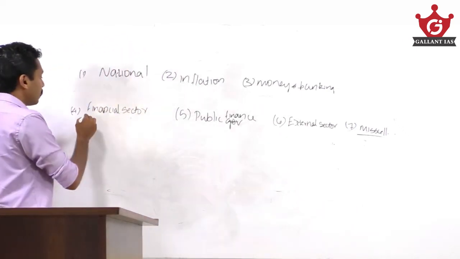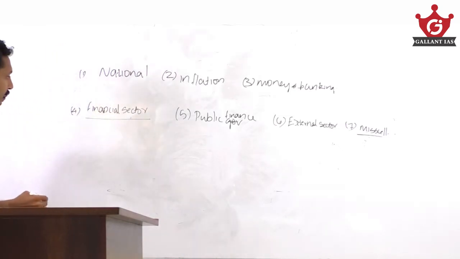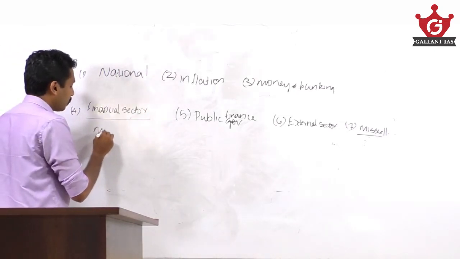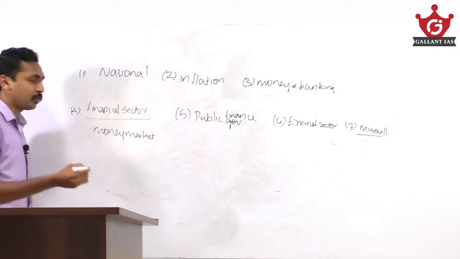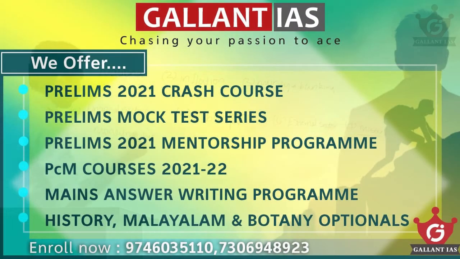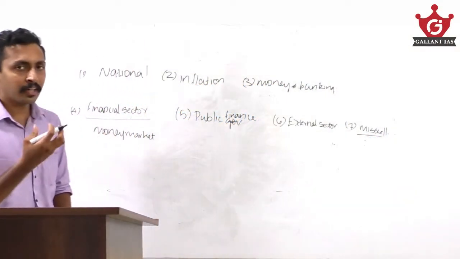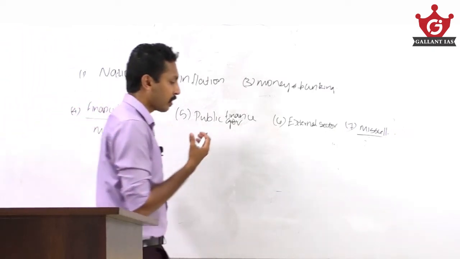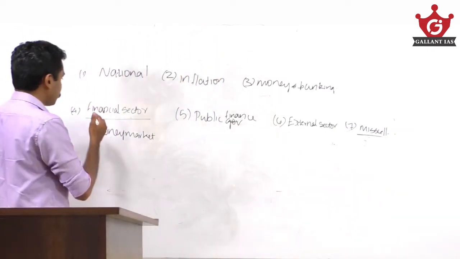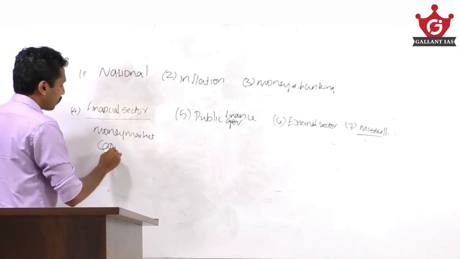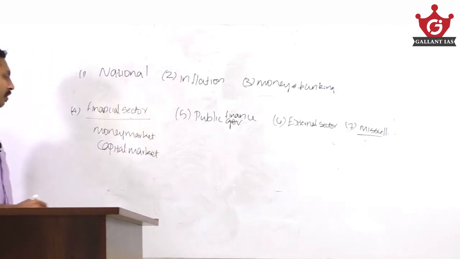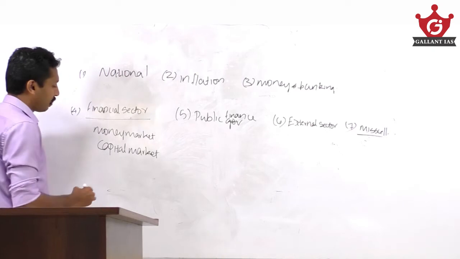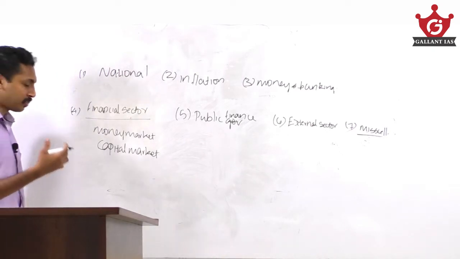And under financial sector, the major topics you need to cover start with the money market: all money market instruments, government securities, treasury bills, call money market, notice money market, all these short-term money instruments and short-term funding mechanisms. Then the capital market, long-term fund mechanisms available, and the kinds of markets and stock exchanges.